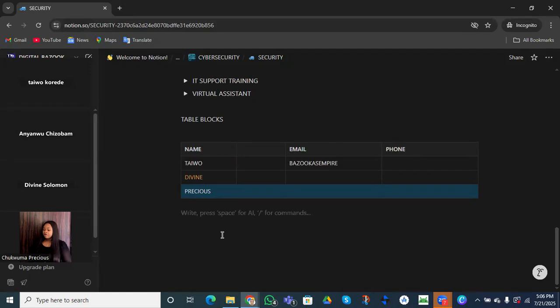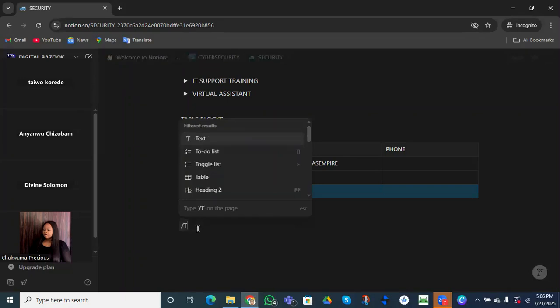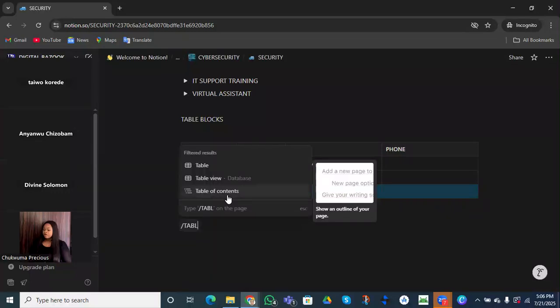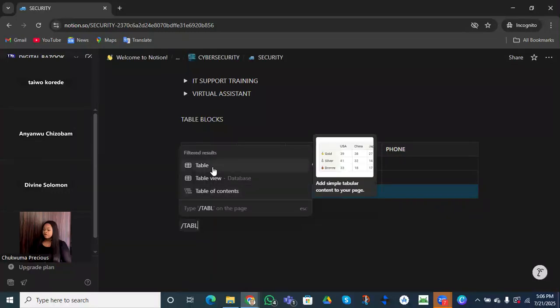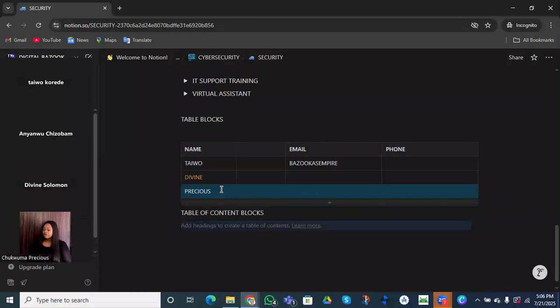Another one I want us to talk about, and I love this one so much, is our table of content. Remember, I told you that after this one we are going to discuss the table of content. So let's look at our table of content blocks. For us to do that, remember how we got to the others. We look for table of content, and here comes our table of content. We've used our table, and now we are here to use our table of content.